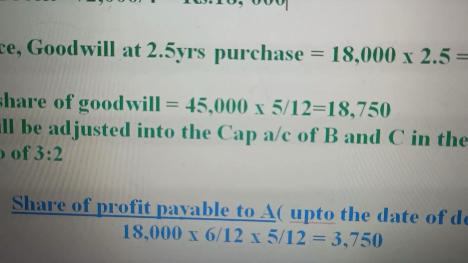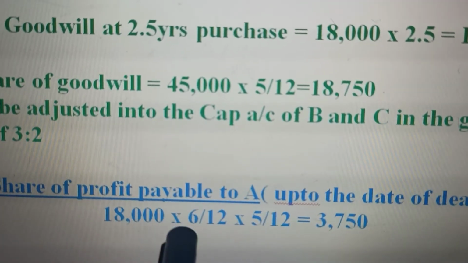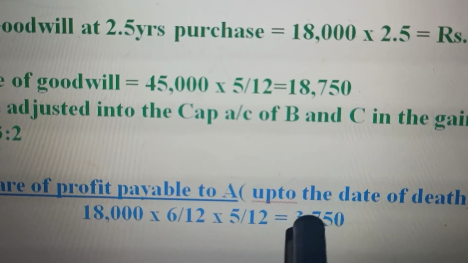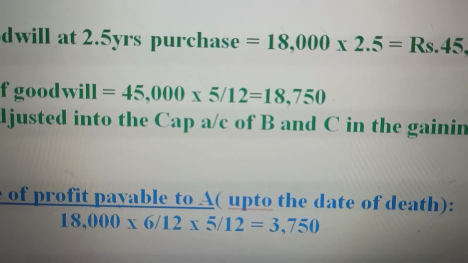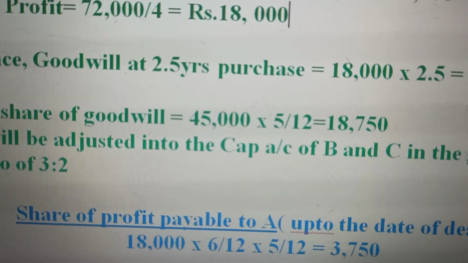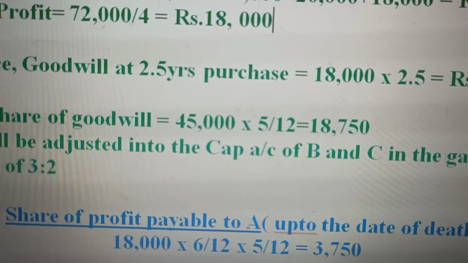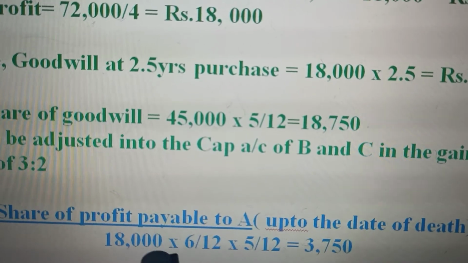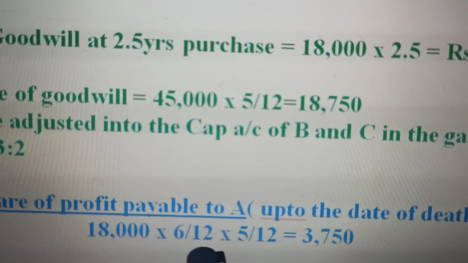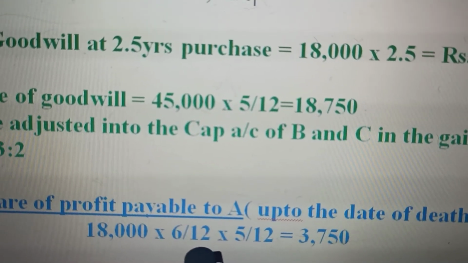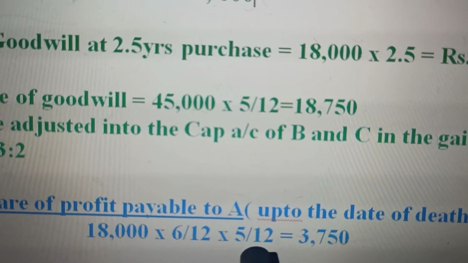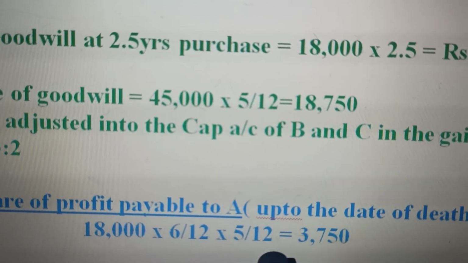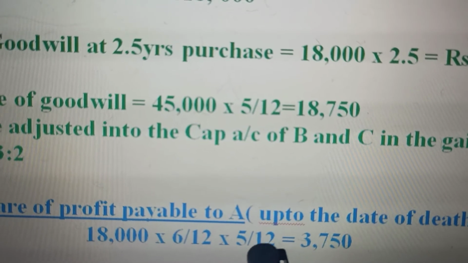Further, the share of profits payable to A up to the date of death is rupees 18,000. We find the average profit is 18,000 into 6 months. He was alive during this year for 6 months, into his share of profit, 5:4:3, so A's share is 5/12.